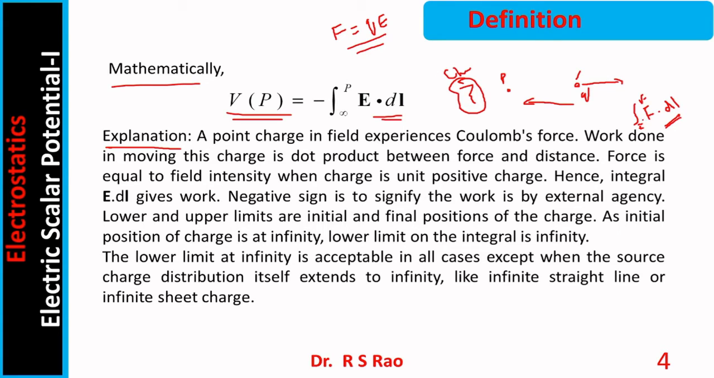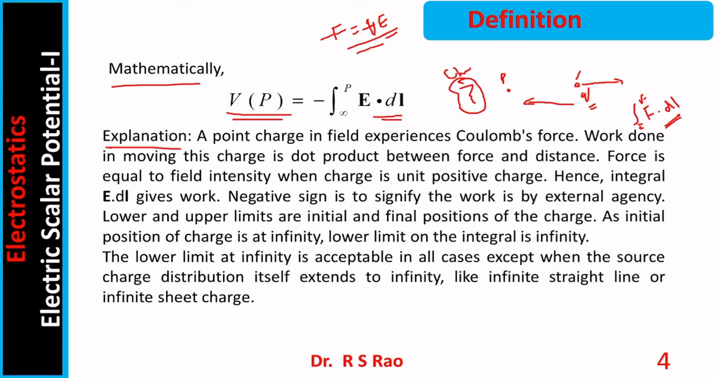Now, the force we have to apply is the force that is required to counter the Coulomb force that is experienced by small q. Coulomb force is given by Q into E. So the force which you have to apply requires to be countered or against the Coulomb force. Therefore, the force you have to apply is minus F. This is the force one has to apply. This is one aspect. Minus QE is the force you have to apply.